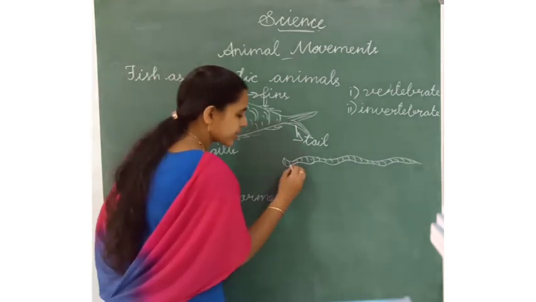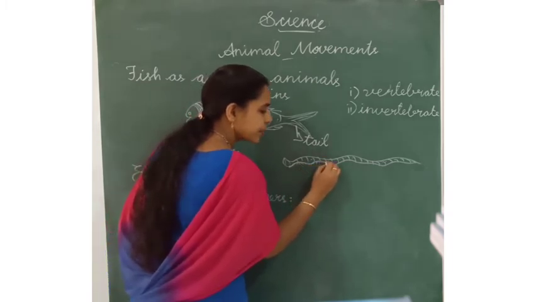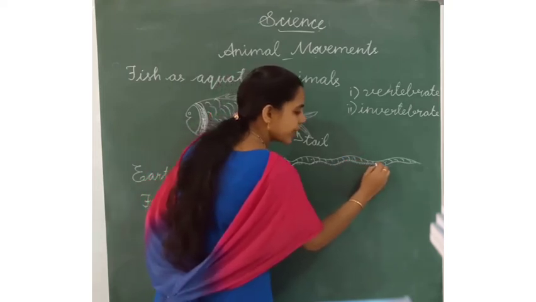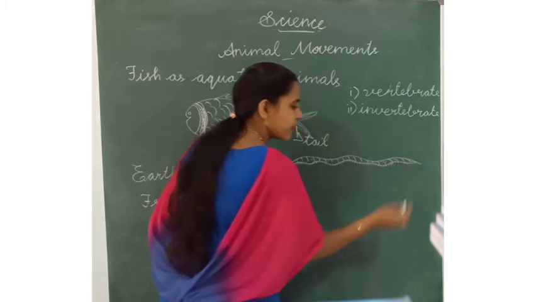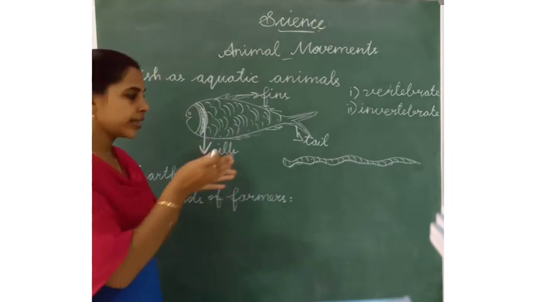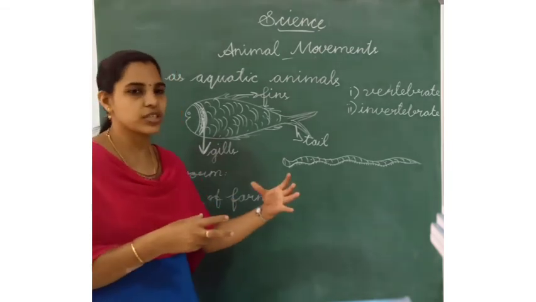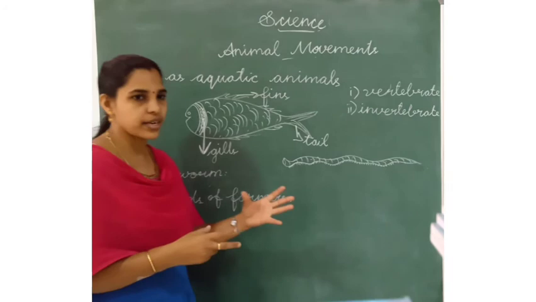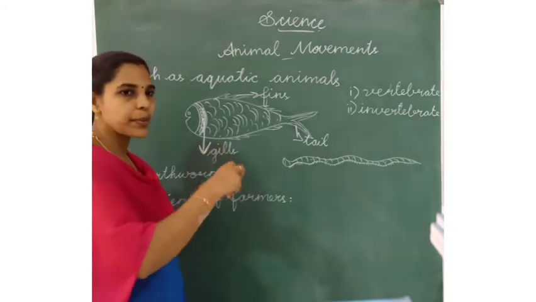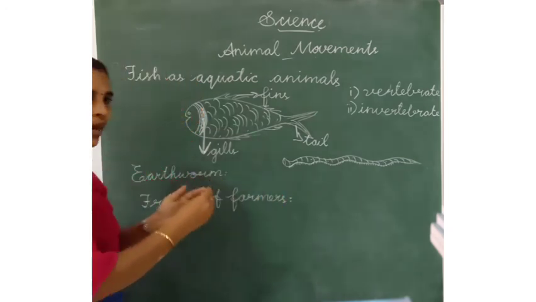Okay. Next, it has hair-like bristles. Hair-like small bristles. These bristles help the earthworm to keep their body grounded. They fix their body to the ground. And when they are moving in the soil, what do they do? Their body will contract and relax. Okay, contraction and relaxation. When the earthworms move in the soil, in some places the body will contract, in some places it will extend.